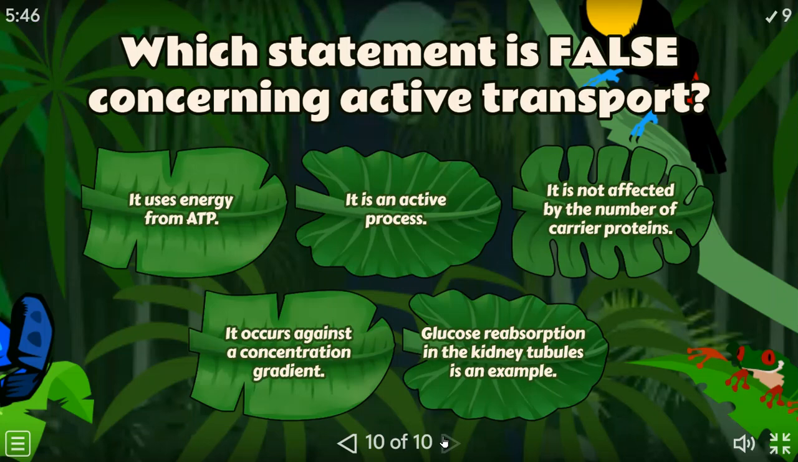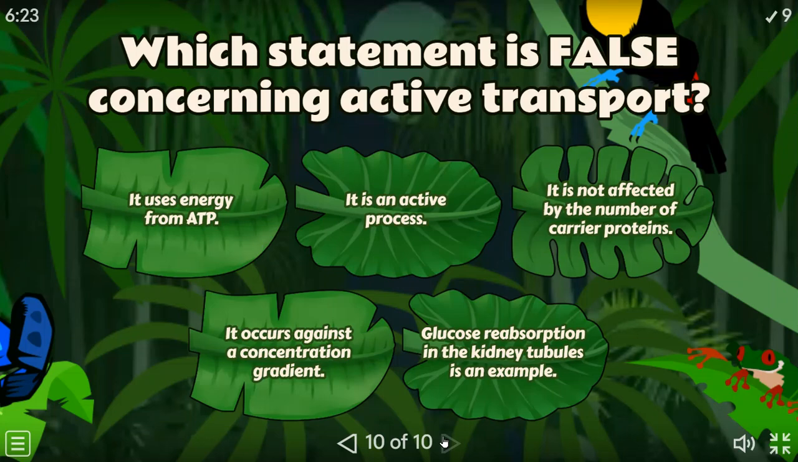So, it uses energy from ATP. Yes, this is true. Yes. An active process. This is also true, right? Yes. It is not affected by the number of carrier proteins. But Hiba, listen, if they have a large number of carrier proteins, the process will be fast, right? Yes. So it is affected by the number of carrier proteins. I don't think this is the correct statement. Okay, let's read the other ones. It occurs against the concentration gradient. This is true.